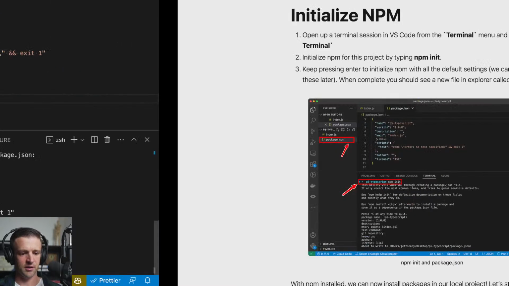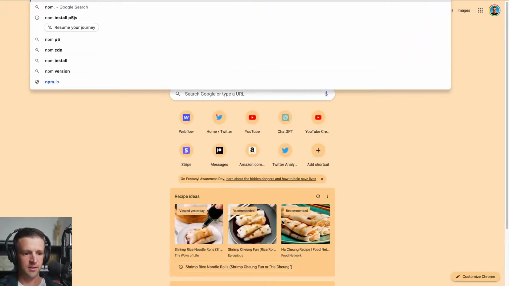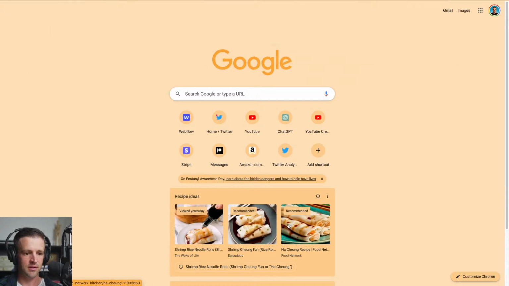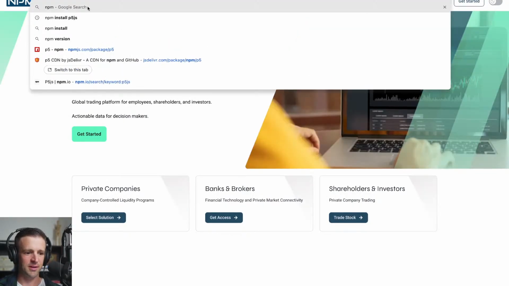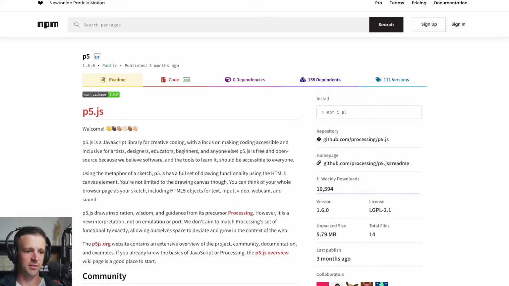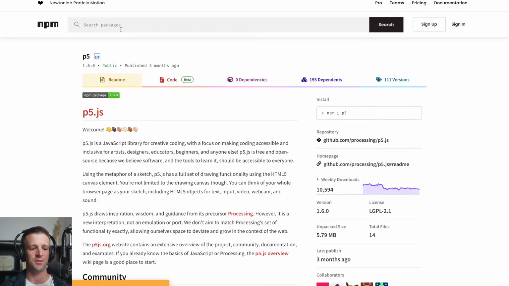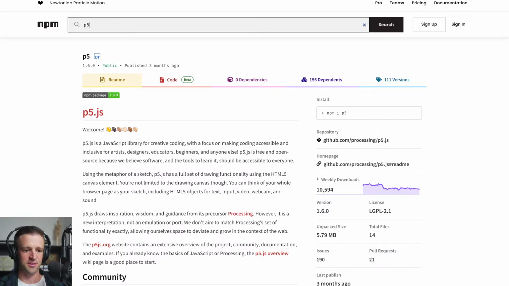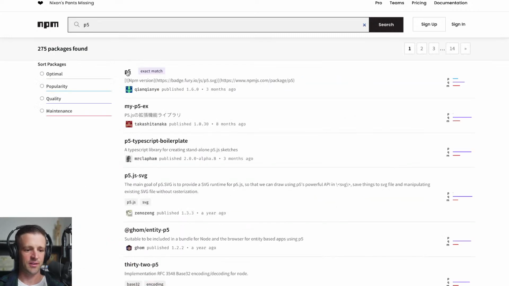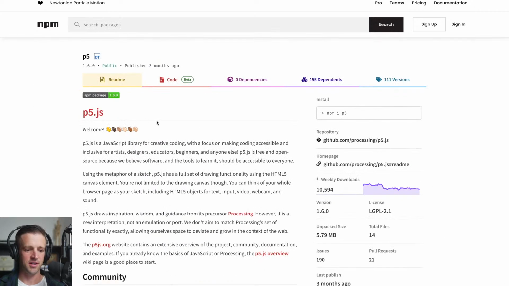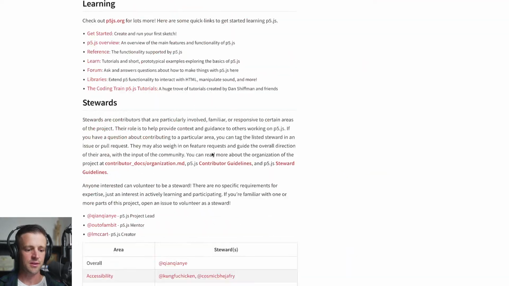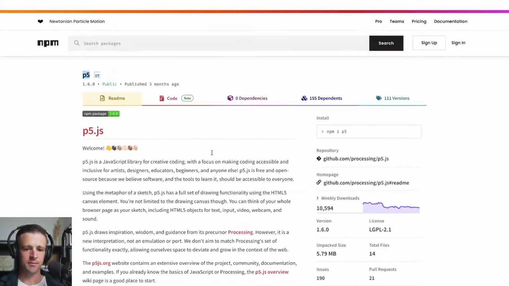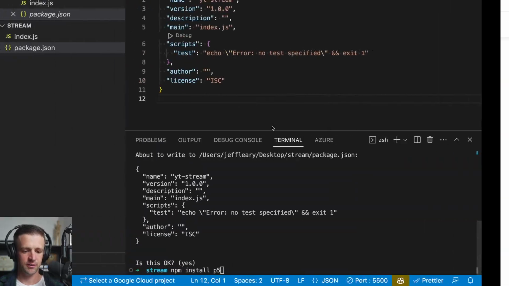Yeah, the way you could check is go to npm.com. I'm assuming it's npm.com. It's definitely not npm. It looks like it's npmjs.com, and this is already saved for p5, but we just search p5. So we can see p5 is the match here. So this is the name that we're going to use to install it. And yep, nothing else to show there. So let's go back.